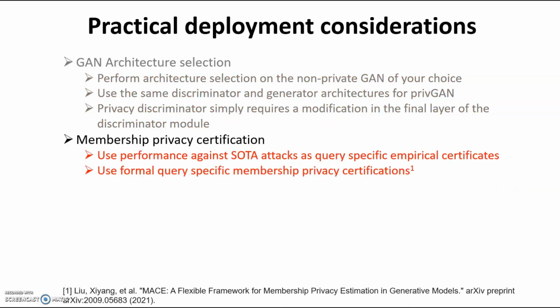Another consideration might be membership privacy certification for both the model and the synthetic data sets. We recommend using either state-of-the-art attacks as query-specific empirical certificates, or using formal query-specific membership privacy certification mechanisms as described in our follow-up work below.